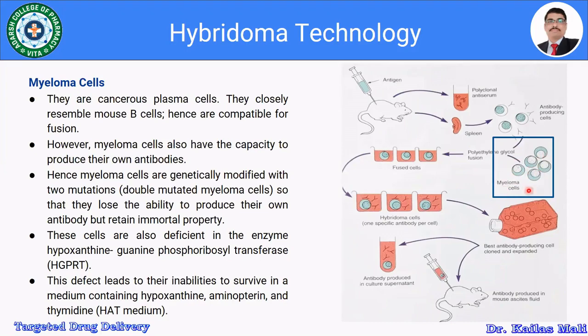Hence, the myeloma cells are genetically modified with two mutations, that is, double mutated myeloma cells, so that they lose their ability to produce their own antibodies, but retain the immortal property of myeloma cells. These cells are also deficient in an enzyme, HGPRT, and this defect leads to their inability to survive in the HAT medium. So after fusing, it becomes very easy to remove or screen the unfused myeloma cells. So this is about the myeloma cells.